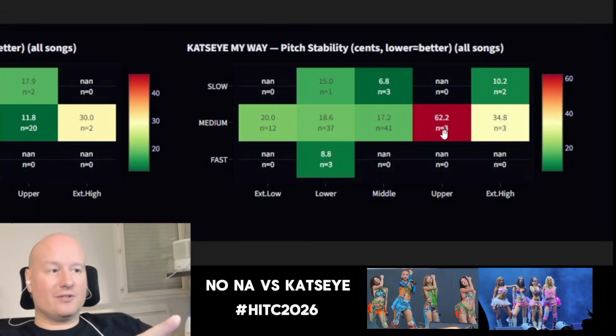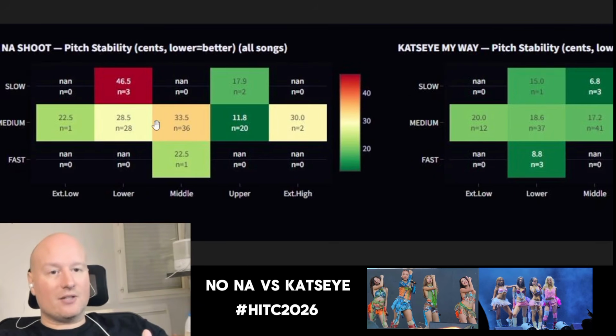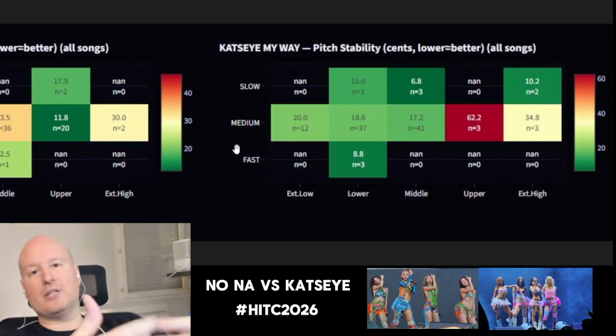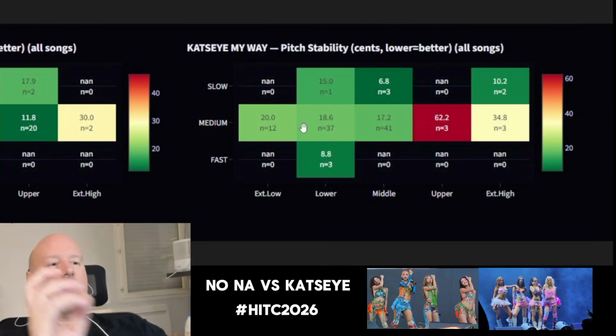But this part, we acknowledge together that this part was actually when I was doing the variation of my way in heads in the cloud. So that's interesting. Basically, I would say that NONA on the pitch stability is less stable, and KATSEYE on the pitch stability overall in the song is a bit better. We can see where KATSEYE is shining.